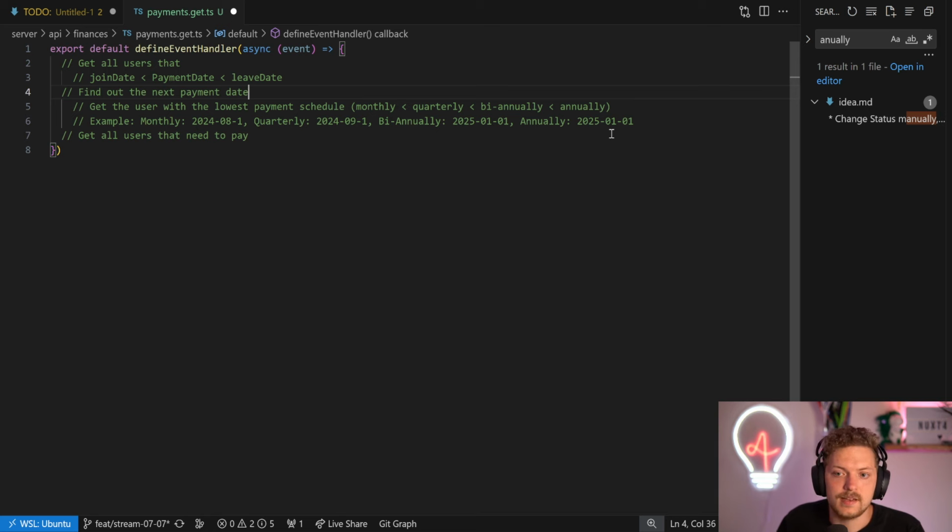So it could be we end up with empty payments because, let's say, we have just one user in the database and he has a monthly payment schedule. Or let's say we have two: one monthly and one annually, and the monthly one is already out. So it's basically in the system as part of the whole thing and doesn't have to pay. Then we have 0 people that need to pay. So that's not a problem.